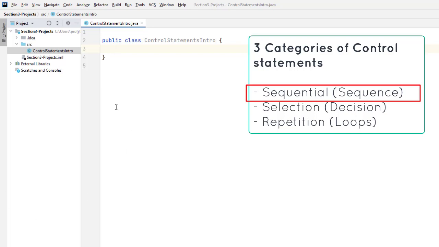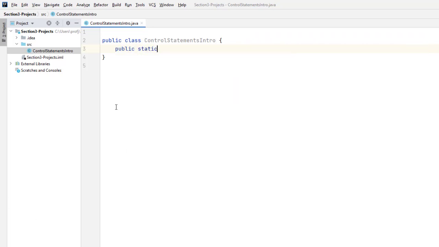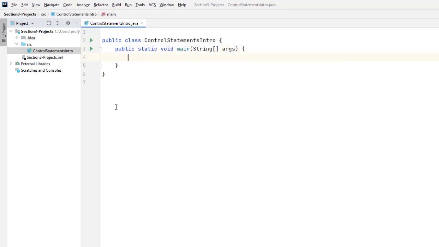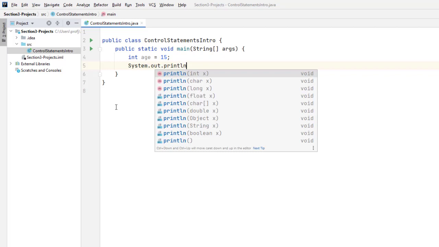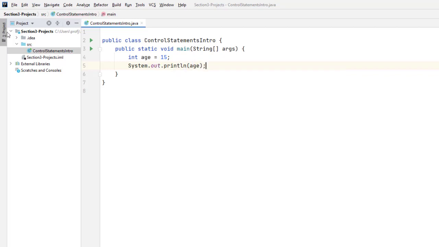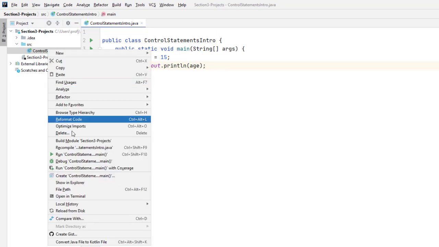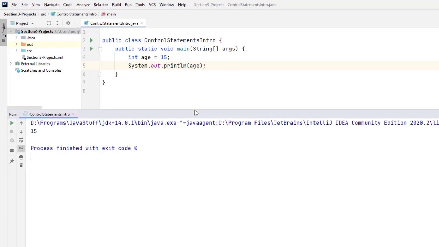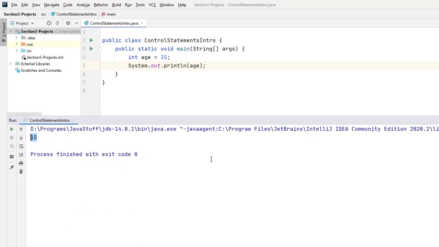So let me write public static void main. There we go. And let's do this. int age = 15. And then I can do this. Stub it out, System.out.println(age). Pretty cool. So let's run this. Right-click, run. And of course, it prints out 15, as we expected. So that's pretty straightforward and predictable, isn't it?